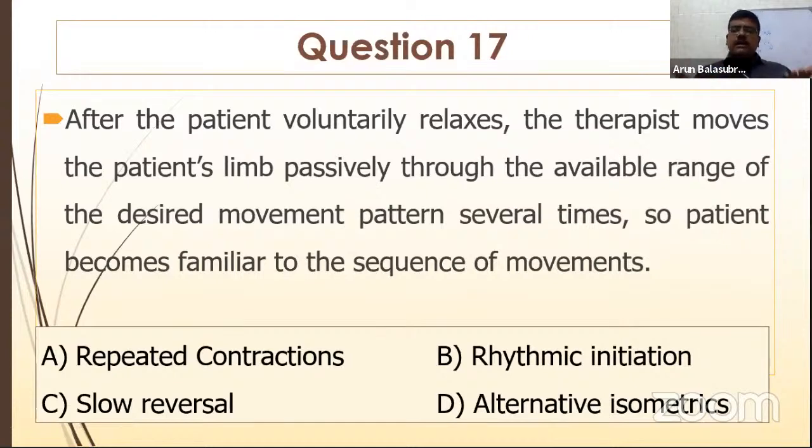Okay, this is PNF, or we can consider it as a muscle energy technique also. Both are the same, right? Some techniques are the same. I'm not saying both are equally important, but some of this. After the patient voluntarily relaxes, the therapist moves the patient's limb passively through an available range of the desired motion several times, so that the patient becomes familiar with the sequence of movement. So passively he takes the movement so that the patient can be familiar with it. What is this movement called? Is it repeated contraction, rhythmic initiation, slow reversal, or alternating isometrics?